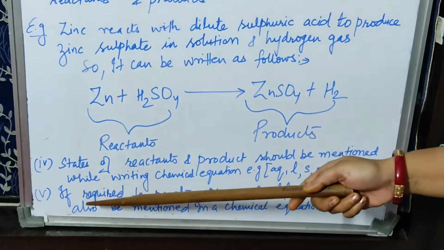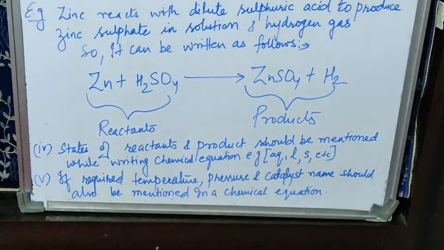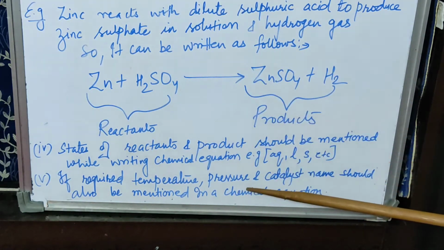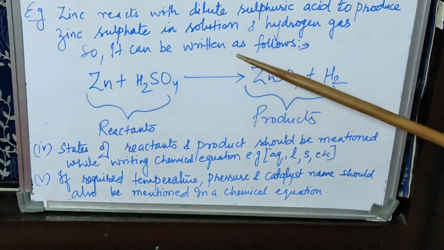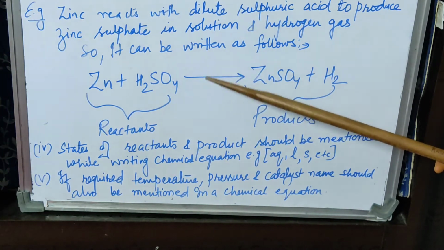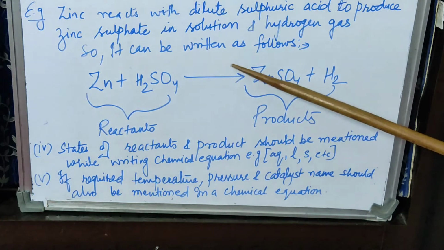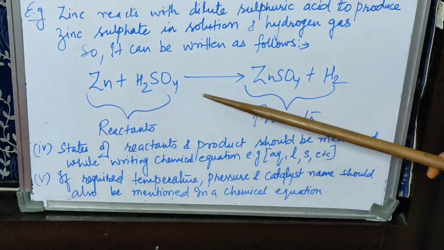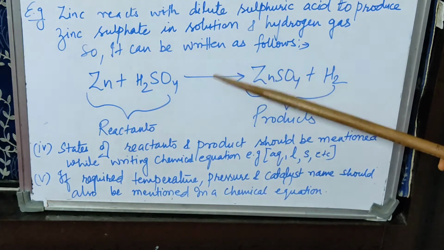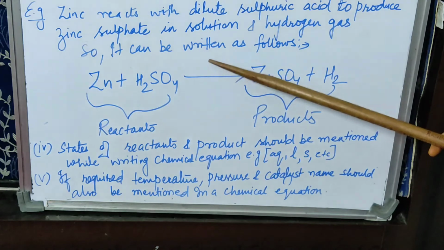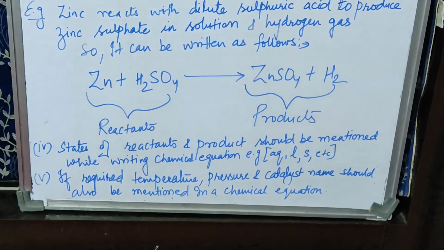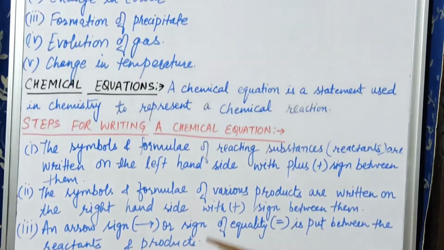Okay. Last point, if required in the chemical reaction, if it is given, you should always mention temperature and pressure along with the catalyst on this arrow. You can mention temperature, suppose it is 273 Kelvin, so you will mention this much Kelvin here, and if pressure is also given, 1 atmosphere or 2 atmospheric pressure, along with the catalyst, suppose platinum or palladium is the catalyst, you will always write its symbol here. So I hope you have understood all these things regarding chemical reactions and chemical equations.